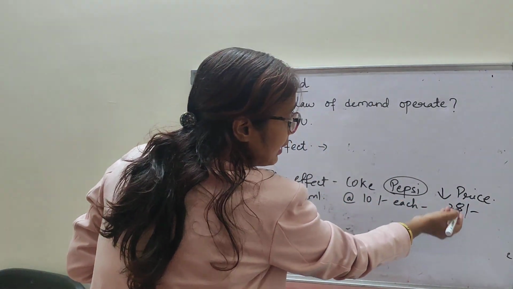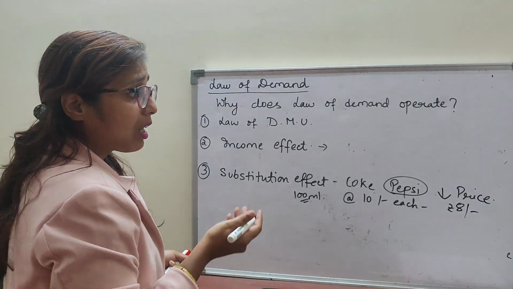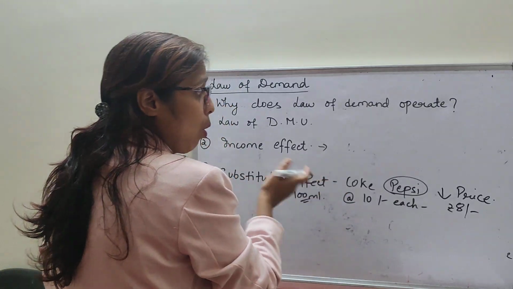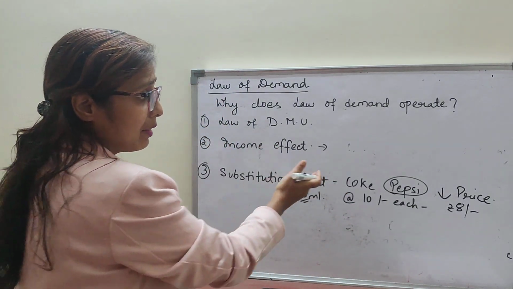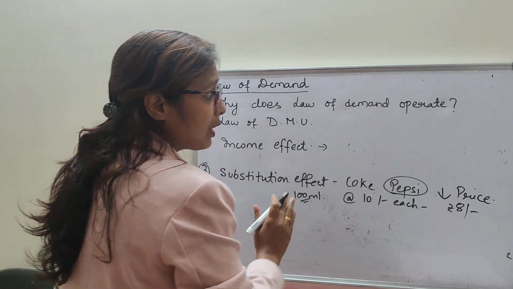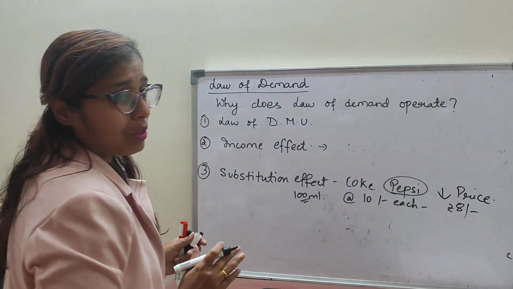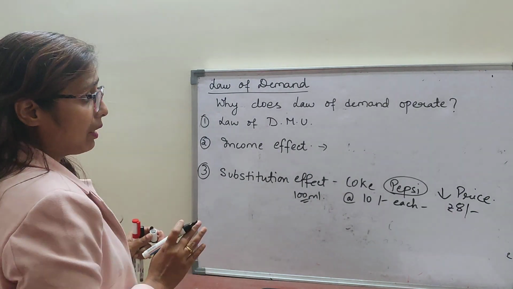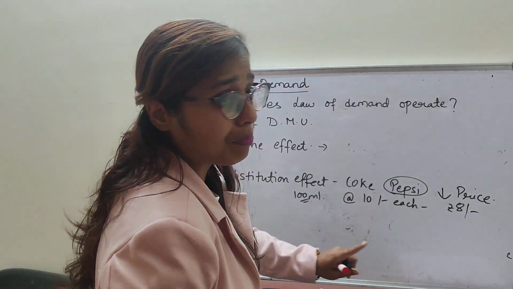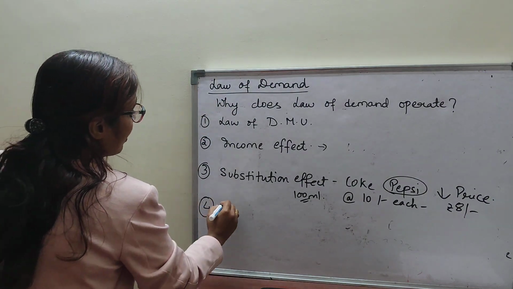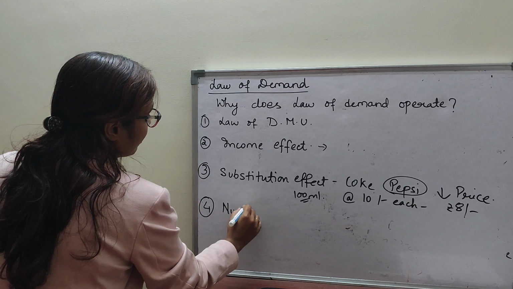Obviously it becomes relatively cheaper now and the consumer will demand more of Pepsi and will substitute Coke with Pepsi. So the consumer will demand more for Pepsi. So this is also the substitution effect in the law of demand, in which demand for Pepsi increases. Clear?